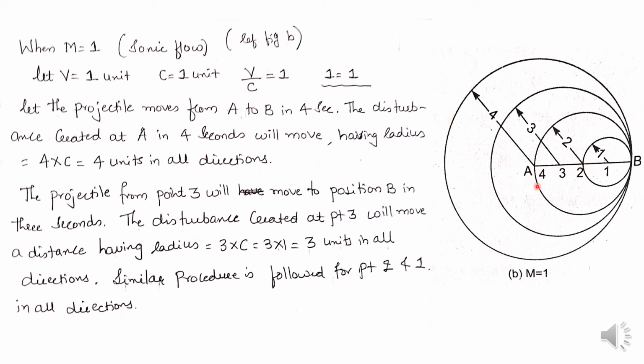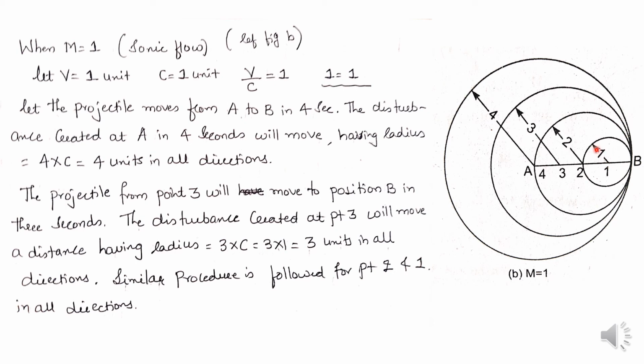Now after 1 second, again the projectile moves to point 1. In order to move the projectile from point 1 to point B, it requires 1 second. Hence the disturbance created at point 1 in 1 second will move having a radius equal to 1 into c units.